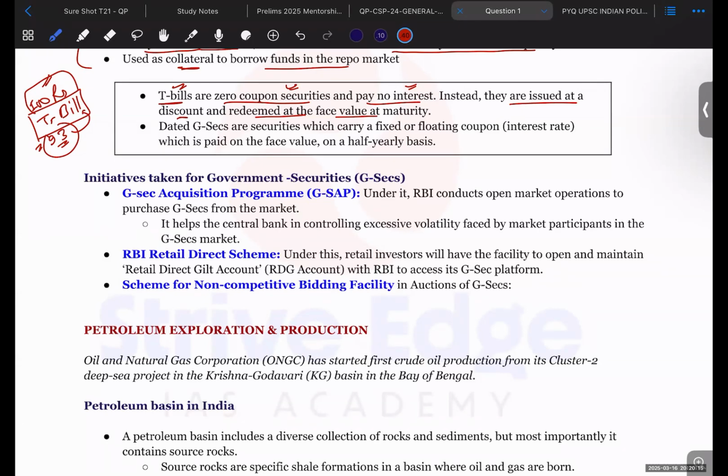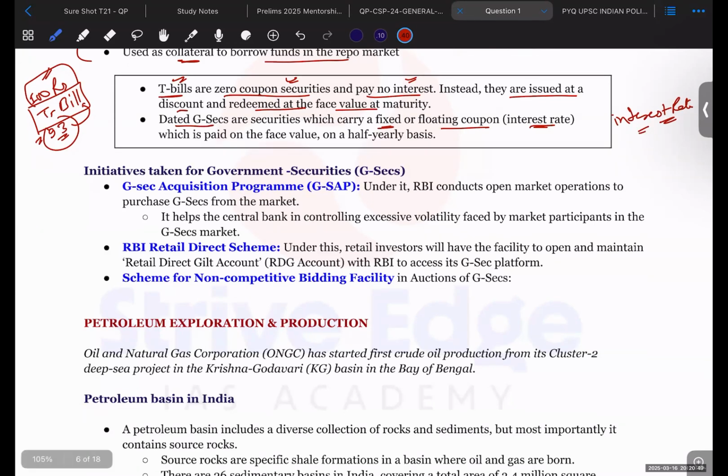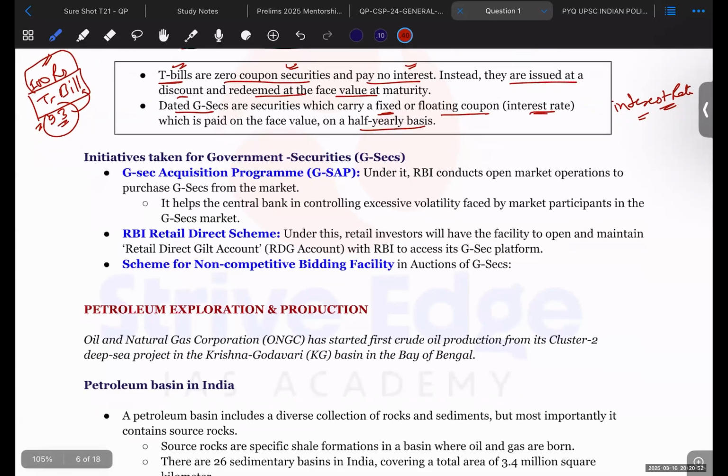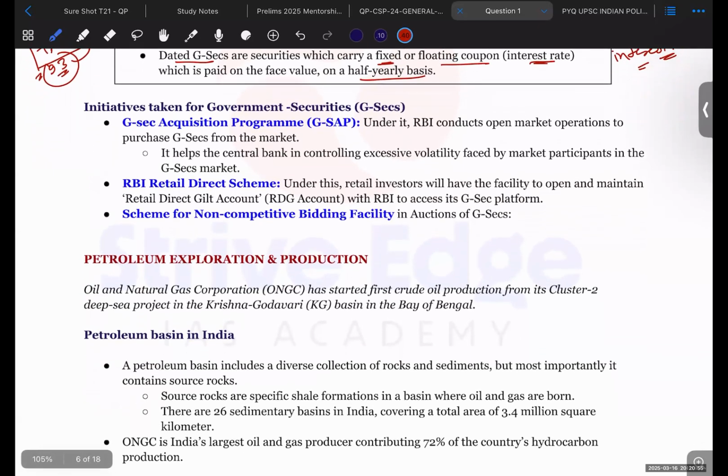Right? Okay. Going to dated securities: dated GSECs are securities that carry a fixed or floating coupon also. So coupon is interest rate. Those dated securities which are long term in duration have an interest rate upon them. So there is a fixed interest rate that is given on these GSECs, and people invest only by seeing the interest rate. They are not issued at a discount price. Okay, and the interest is paid on a half yearly basis. It's on a 6-month duration that the interest is paid.